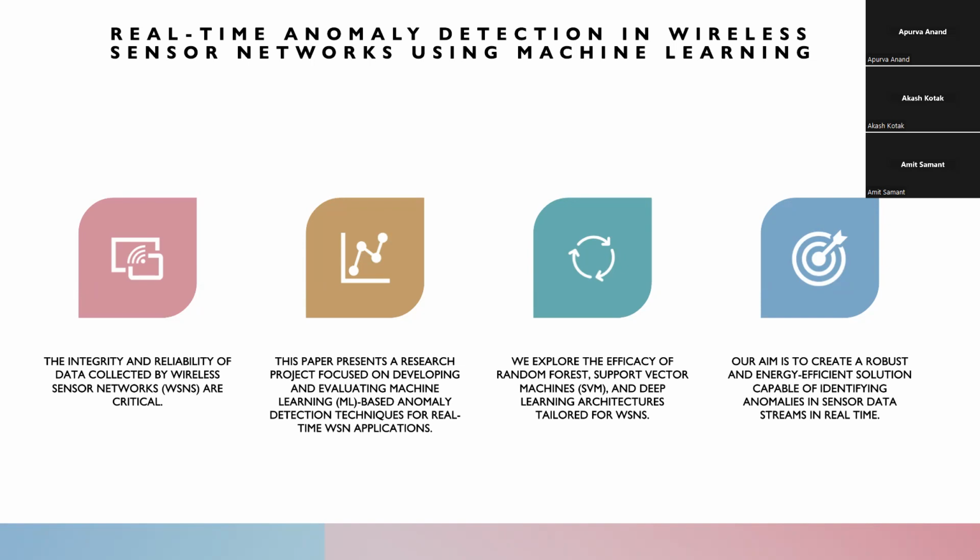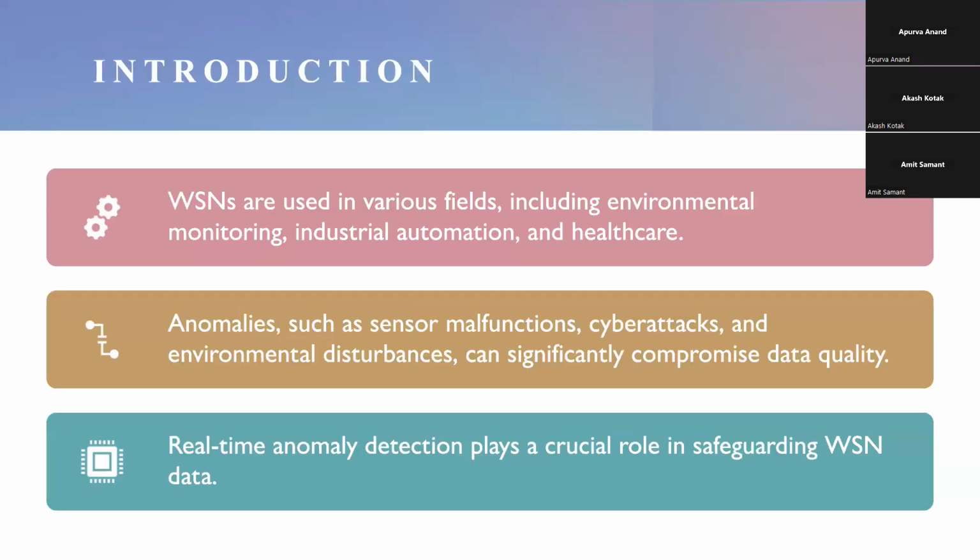time. Coming to the introduction, the proliferation of WSNs has revolutionized various fields, including environmental monitoring, industrial automation, and healthcare. These networks rely on distributed sensors collecting and transmitting data, enabling real-time insights and informed decision-making. However, the integrity and reliability of collected data are paramount, particularly in critical applications.